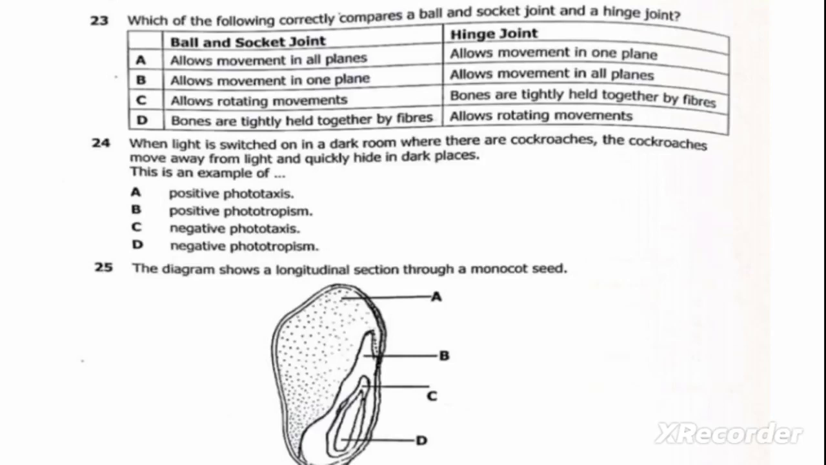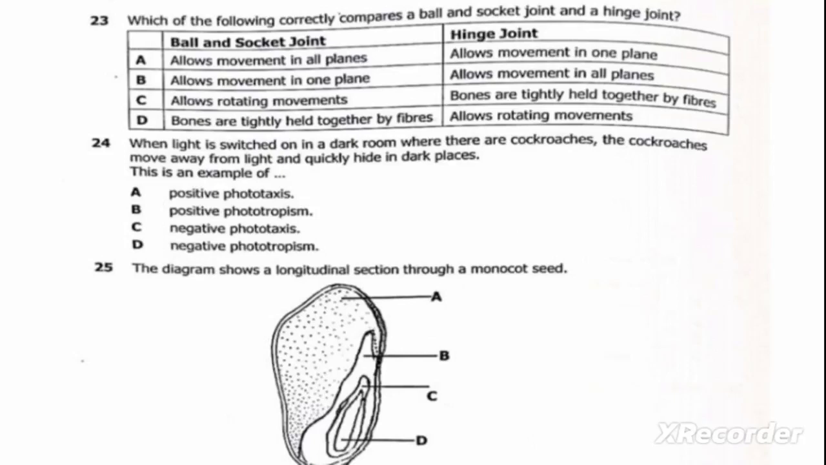Okay, let us come back to question 24 from the 2022 past paper. When light is switched on in a dark room where there are cockroaches, the cockroaches move away from light and quickly hide in dark places. This is an example of... since we are dealing with animals here, by the way, cockroaches are animals, the response offered by animals is called taxis. The stimulus in this case is light, so we are going to call it phototaxis.